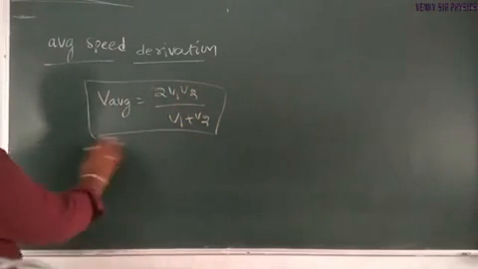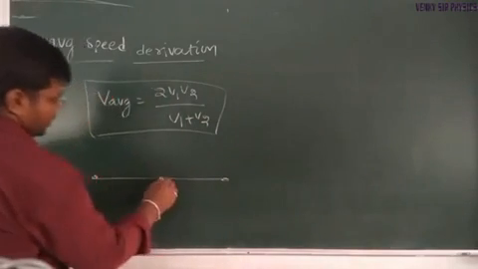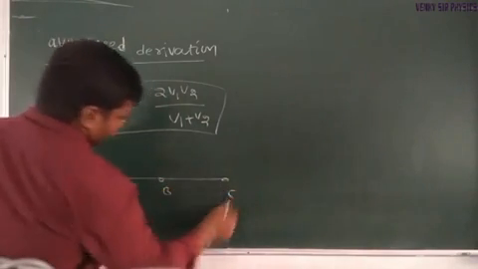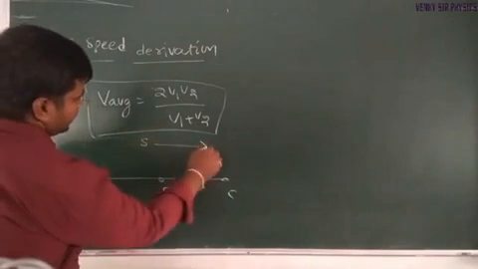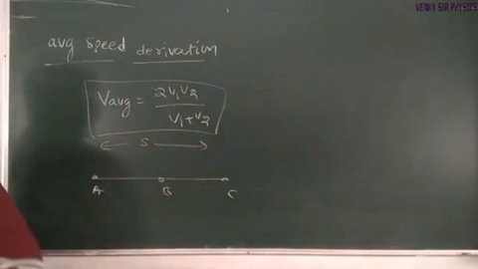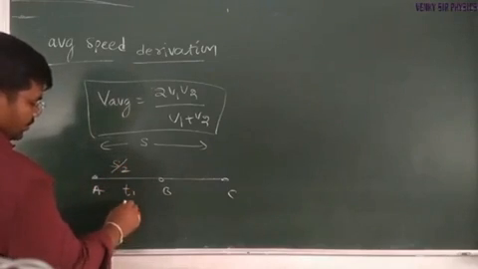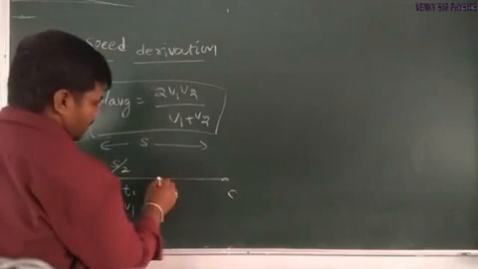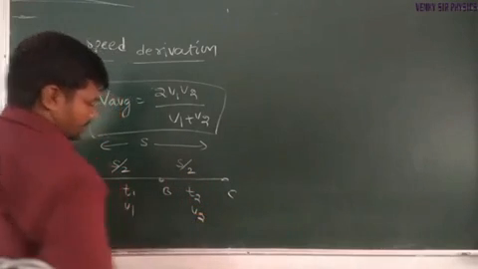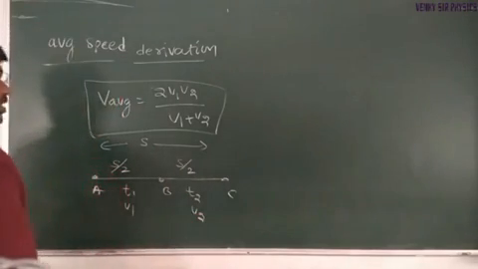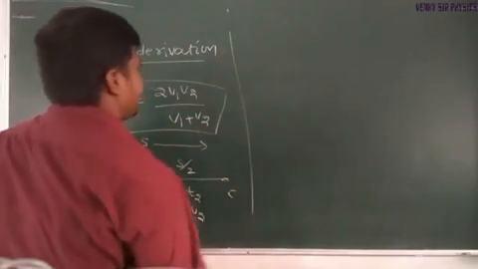Okay, so for this case, consider a particle and three points A, B, C. The total distance is S. Half of the distance is covered in T1 time with V1 speed. The remaining half of the distance is covered in T2 time with V2 speed. Okay. So in this case, how can we define average speed?